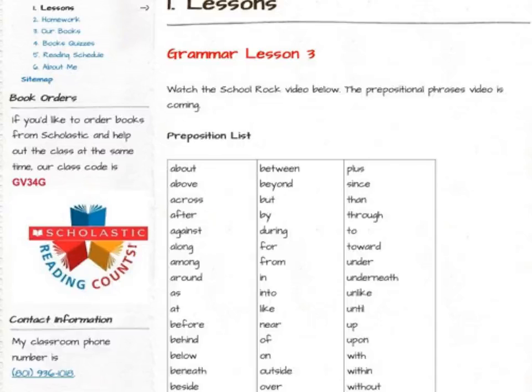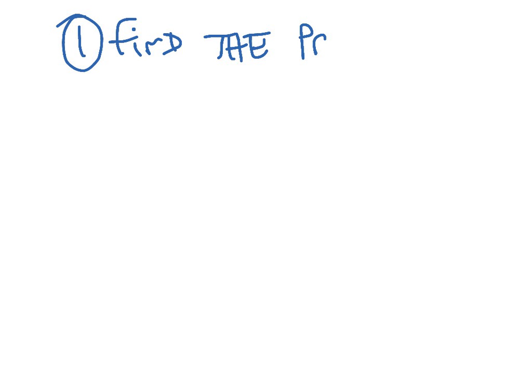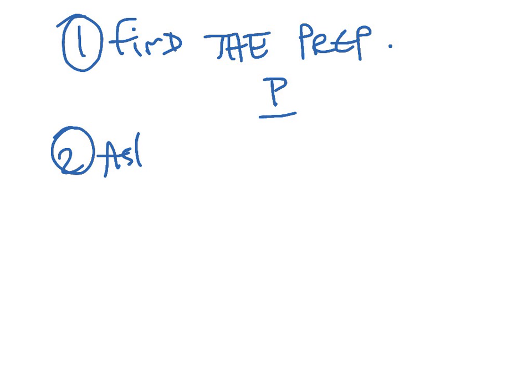So let's see. First rule to find a prepositional phrase: find the preposition. The preposition's label is P. Okay? After you have found the preposition, ask the preposition what or who.